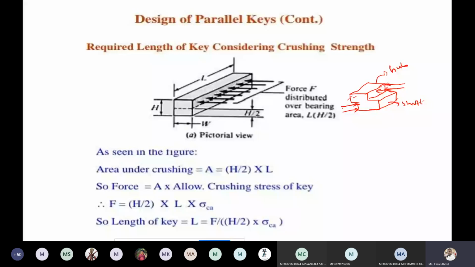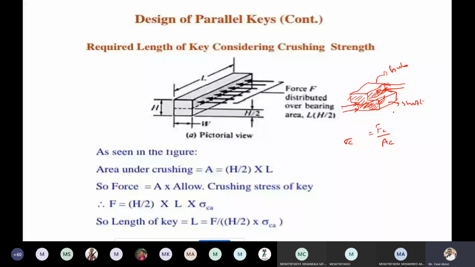Because the material is somewhat stronger, overcoming the shear failure, there is a generation of crushing stresses. This area is going to crush, and below it here also we can find the crush. The crushing stress is equal to crushing force by crushed area.